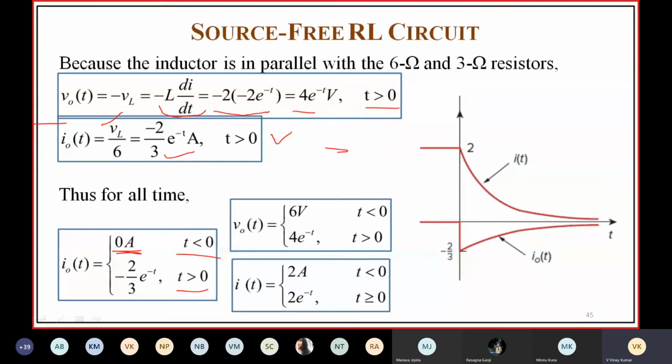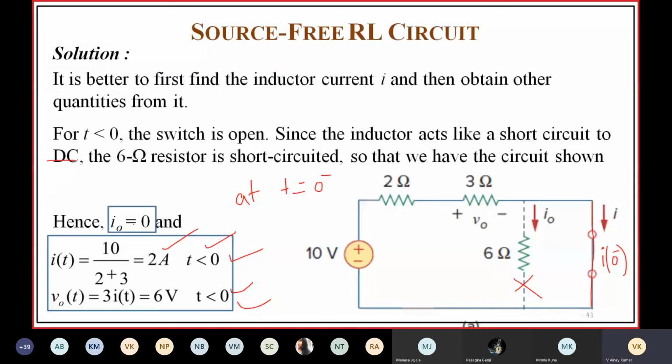Next, V naught of t for t less than 0 is 6 volts, and for t greater than 0 it is 4 into e power minus t. And I of t is 2 into e power minus t amps. For t less than 0, I naught is the current flowing through the resistance, and no current flows through this resistance, so I naught is 0 for t less than 0.